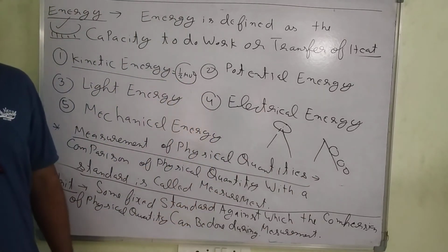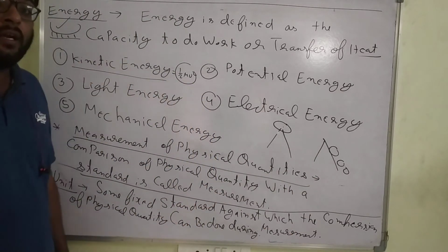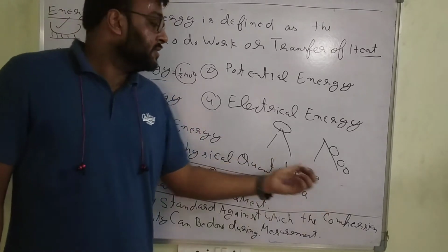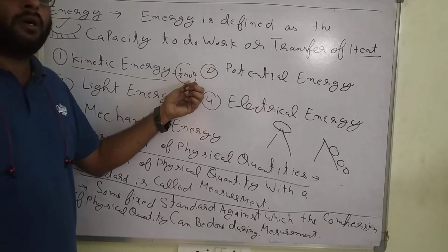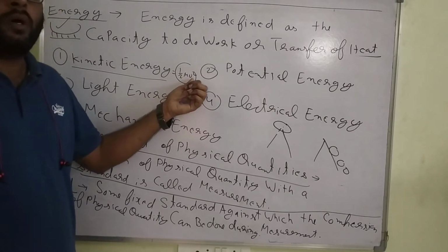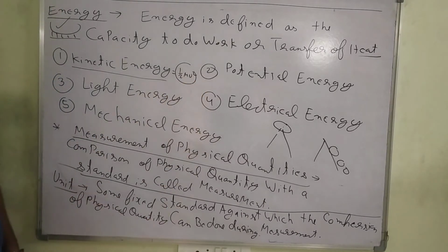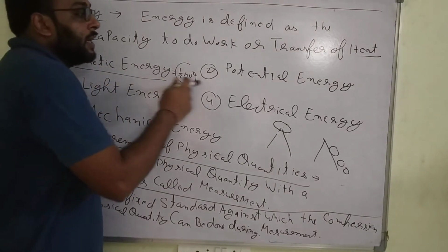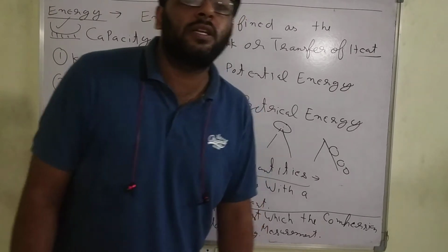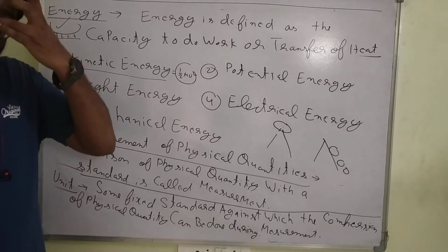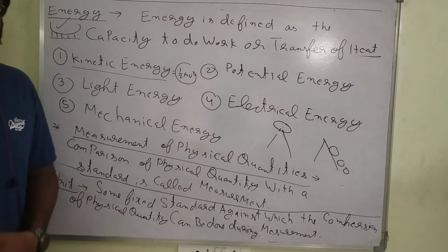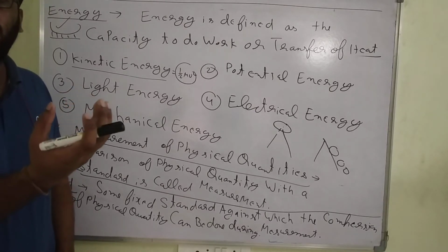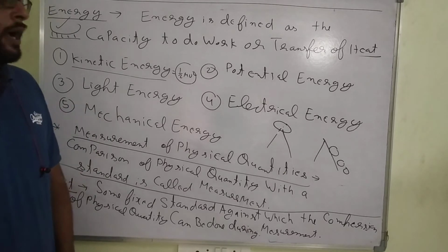If a particle moves with the speed of light, it converts its maximum energy to kinetic energy. Generally for light we consider mc square, where c is the speed of light, which is 3 into 10 raised to power 8 meter per second. So that is kinetic energy, the movement of a particle. Potential energy: for any molecule, if it exists, it has potential energy to be stable in this atmosphere. Are you getting my point?